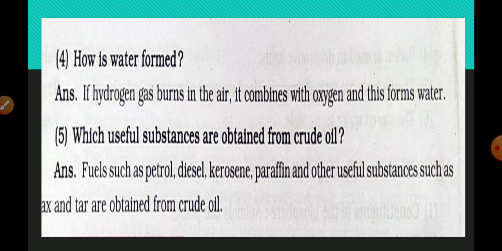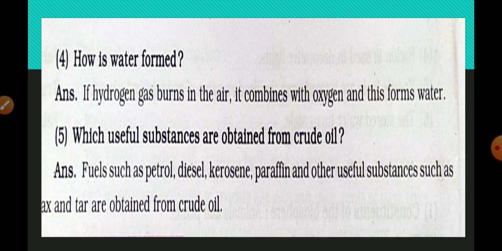Fifth question: which useful substances are obtained from crude oil? Fuels such as petrol, diesel, kerosene, paraffin and other useful substances such as wax and tar are obtained from crude oil. That is here wax, W-A-X. Okay, the W is not seen here. You write WAX, wax and tar are obtained from crude oil.